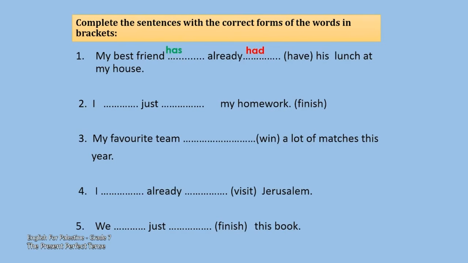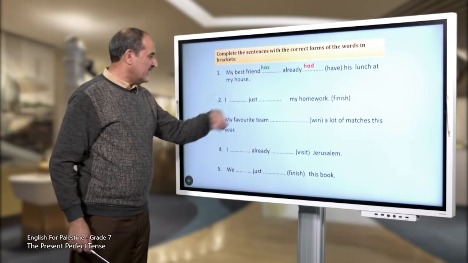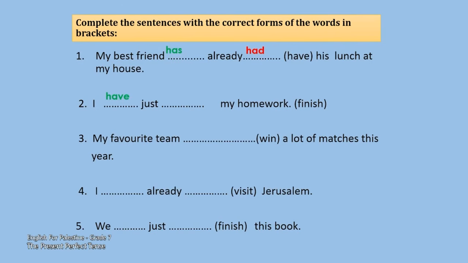2. I just my homework. Finished. I has or I have? Good. I have. And what is the past participle for finish? As we said, finished. So I have just finished my homework. 3. My favorite team. Team. Players. Has or have? Good. Have. And what is the past participle for win? Won. So the Palestinian team have won a lot of matches.